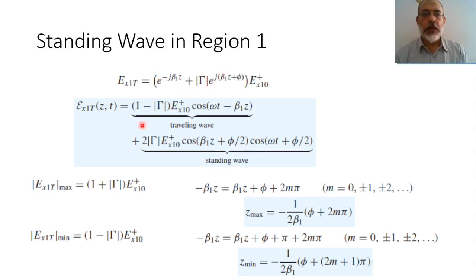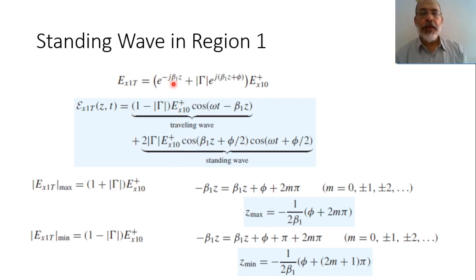So in this case, the maximum field would be 1 plus gamma multiplied by the amplitude of the incident electric field. On the other hand, the minimum value occurs when the amplitude of the forward propagating wave and the amplitude of the backward propagating wave are out of phase. So when the phase of this exponential term is out of phase of this exponential term, in this case, the minimum amplitude would be 1 minus gamma multiplied by the amplitude of the incident.